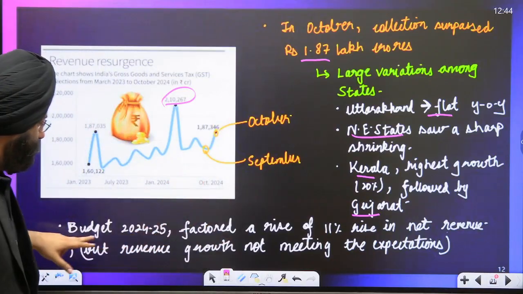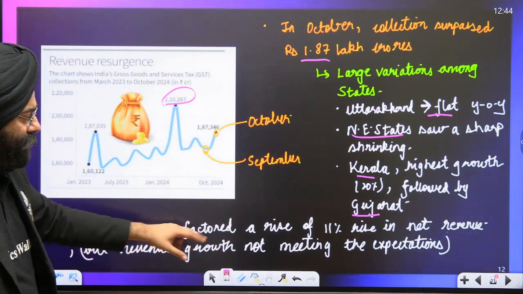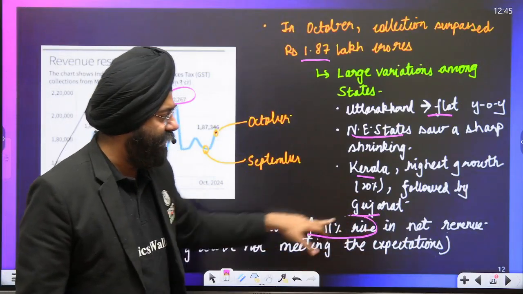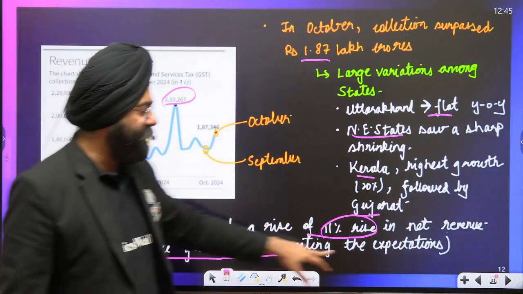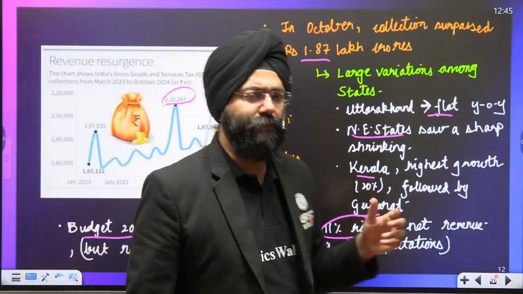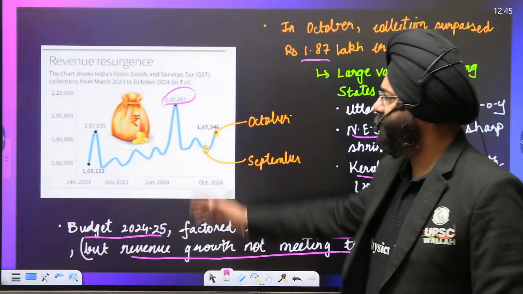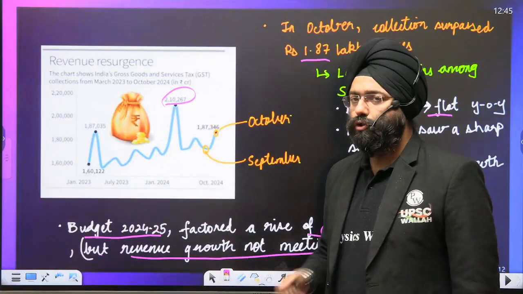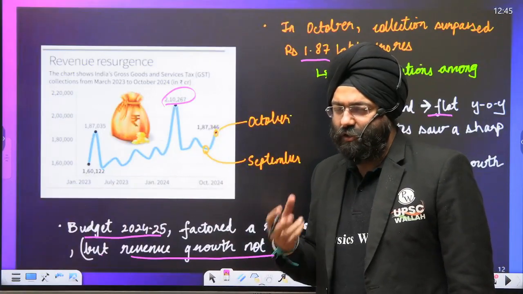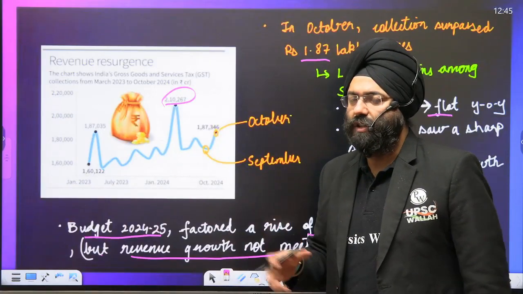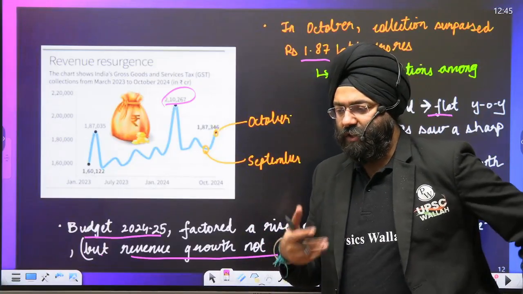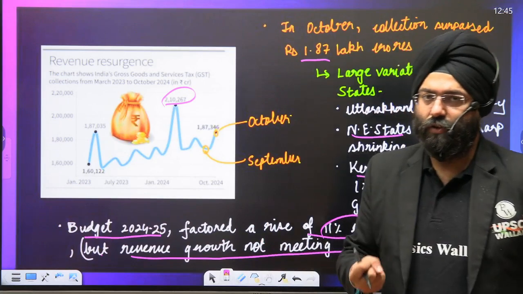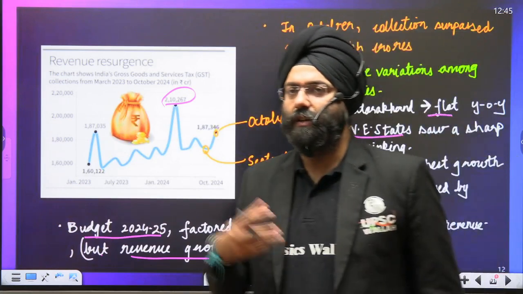Why? Budget 2024-25 factored in an 11% rise in net revenue, but the revenue growth is not meeting the expectation. Over here, it was just merely 9%. In other cases, we see that it has fallen also. So the expectation of the government is not being met. Obviously, then in the budgetary targets, if we are not able to achieve that amount of revenue, that creates a problematic situation.